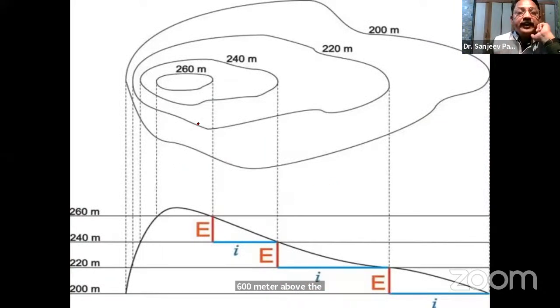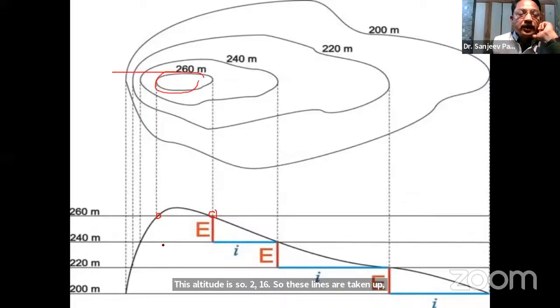Okay, now another very important thing. Please look here. Suppose this altitude is 260, this altitude is also 260. So these lines are taken up. And now here is the joining of these two lines. Now here this altitude is 240, this is also 240. So the 240 line is connected here.